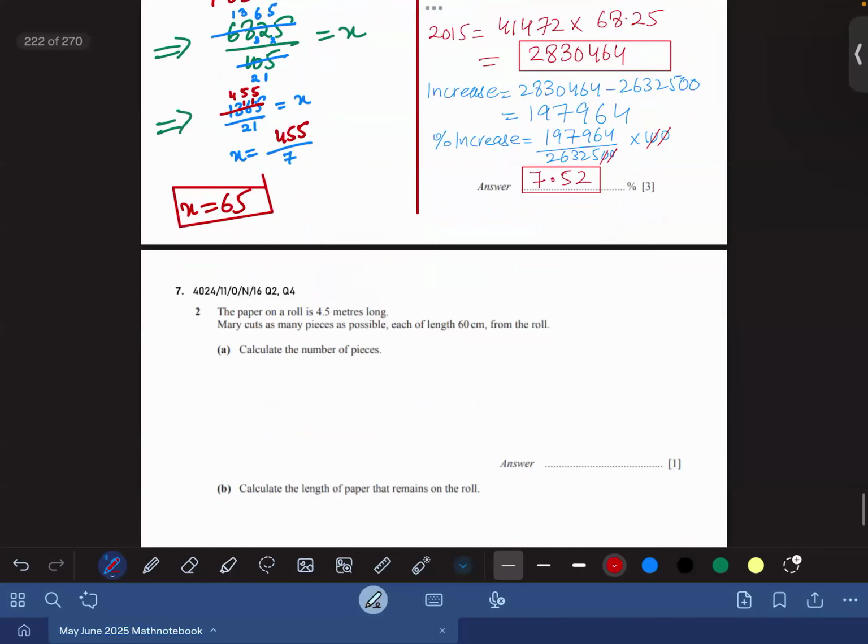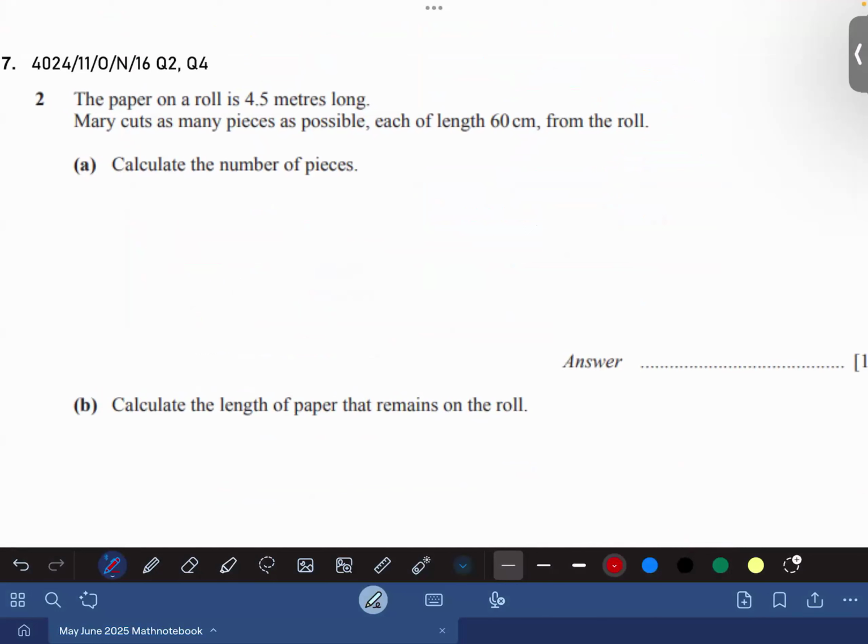Okay, it is again a Paper 1 question. The paper on a roll is 4.5 meters long, like for example, like this, and the length of this roll is 4.5 meters. Mary cuts as many pieces as possible, each of length 60 centimeters. So let's convert this 4.5 meters into centimeters.